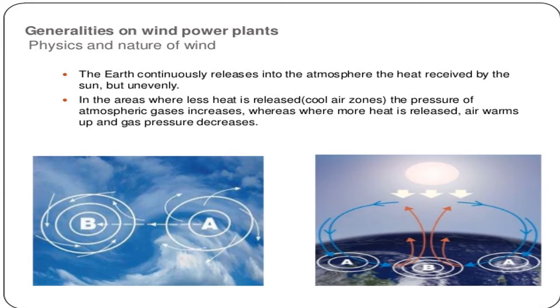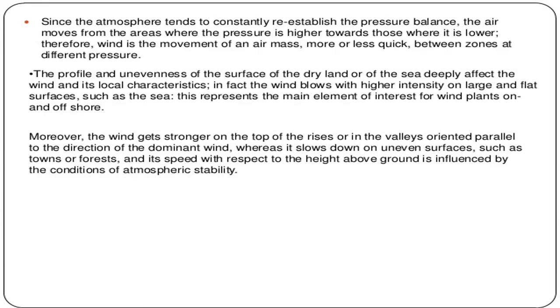As the air warms up in the more heated zones and less in the less heated zones, air moves, so this air flows. Since the atmosphere tends to constantly re-establish the pressure balance, the air moves from the areas where the pressure is higher towards those where it is lower. Therefore, wind is the movement of an air mass between zones at different pressure.